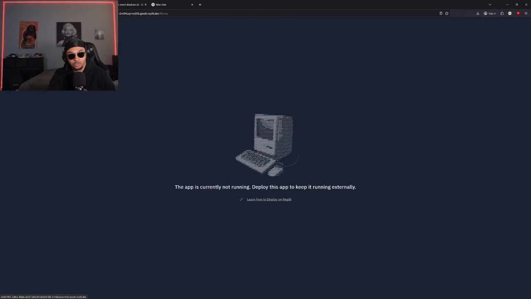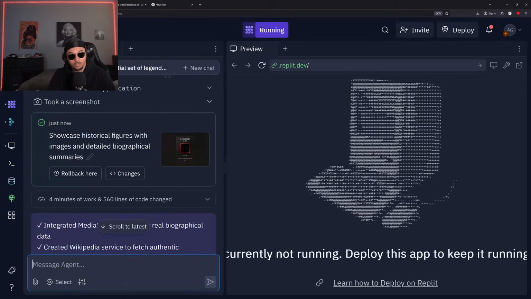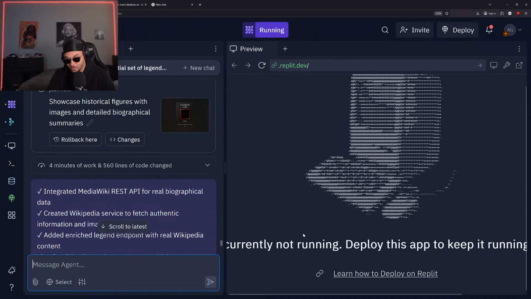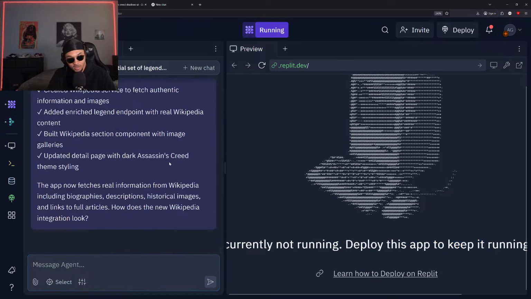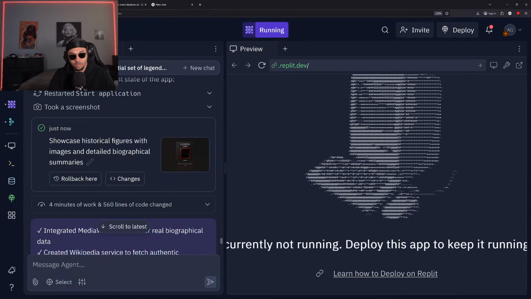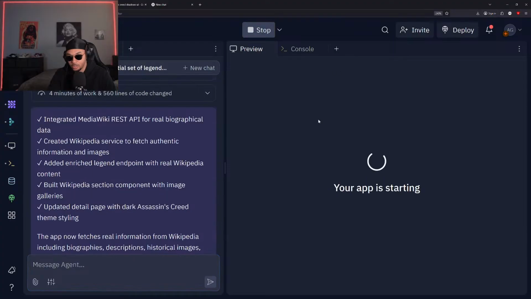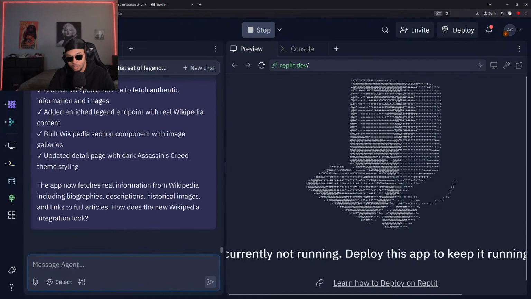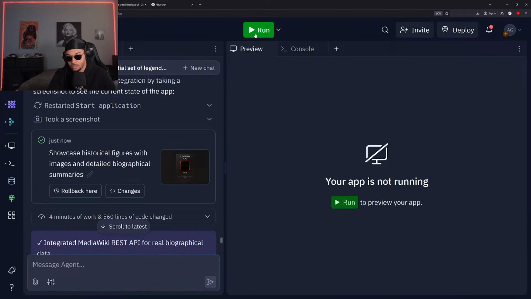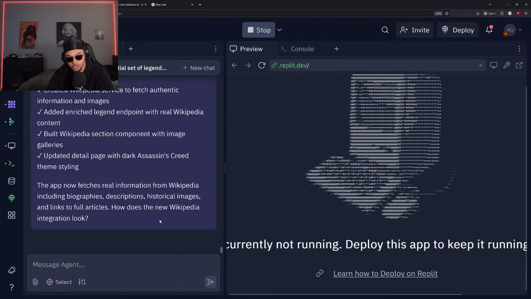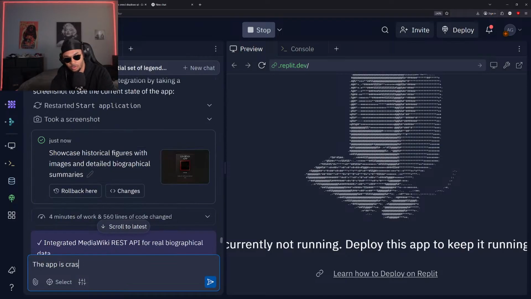Let me see. All right, so currently not running. Deploy this app to keep it running. So it says the changes were made, but it looks like the app is having a little bit of problems. Let me stop this app and restart it. Reset that one more time. Wow, this is freezing up on us. Okay. Man, this website has been having a lot of issues today. Okay. The app is crashed.